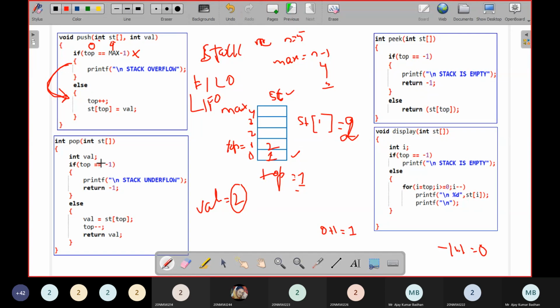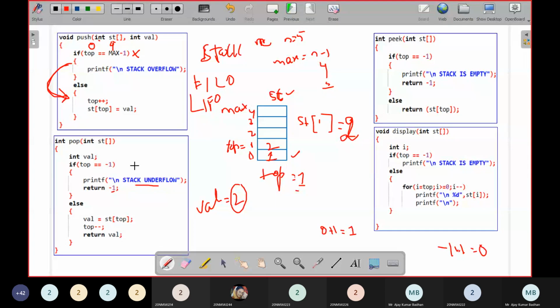So when you're calling pop here, int value, first we have to check whether top is equal to minus 1 or not. Why are we checking minus 1? To know whether the stack is empty or not. If it is empty and you're trying to delete, then you have to call stack underflow, return minus 1. Okay, so else what do we have to do?